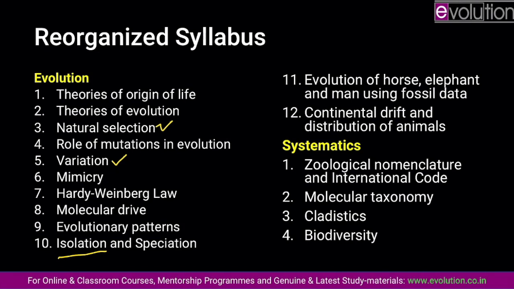Having said that, this is the syllabus of evolution and systematics, a total of 16 topics, 12 on the evolution side and 4 towards the systematics side. Topic 11 that you can see on your board can be seen as 3 different topics, and that way the number of topics will increase to a total of 18. Whatever it is, that's the entire topic.